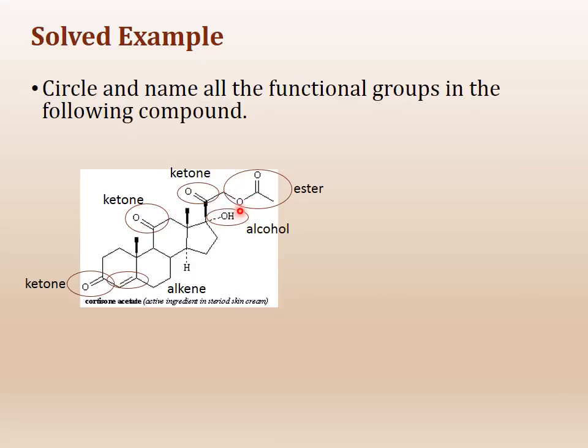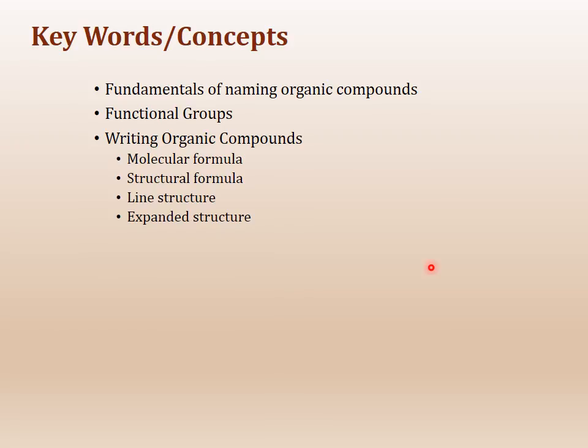Here is an alcohol, OH. Here is a ketone, carbon with a double bonded oxygen, and then carbon. Okay, so that makes it a ketone. Here is a ketone, again, carbon, double bonded oxygen connected to a carbon and another carbon. Here's an alkene and here's another ketone. Okay, so here's an example for you.